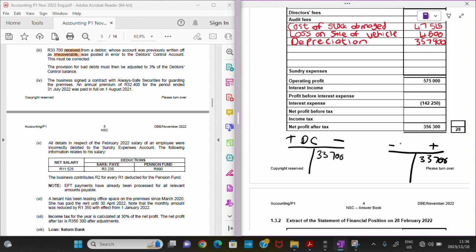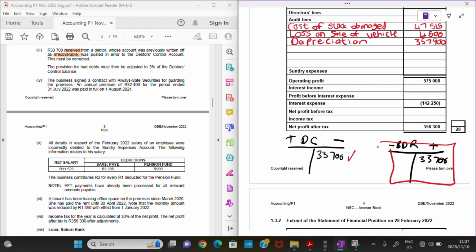By our bad debts recovered. Bad debts recovered is an income account. This is what we are supposed to do. This is what happened, right? But they were supposed to do this. But this is what they did as soon as they received the money. If we are going to fix this, we are going to do the following.